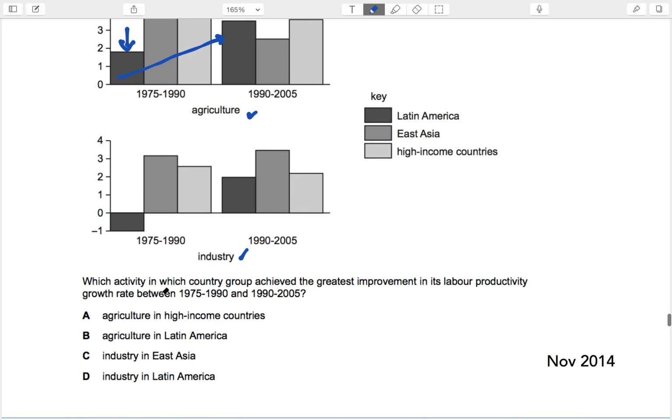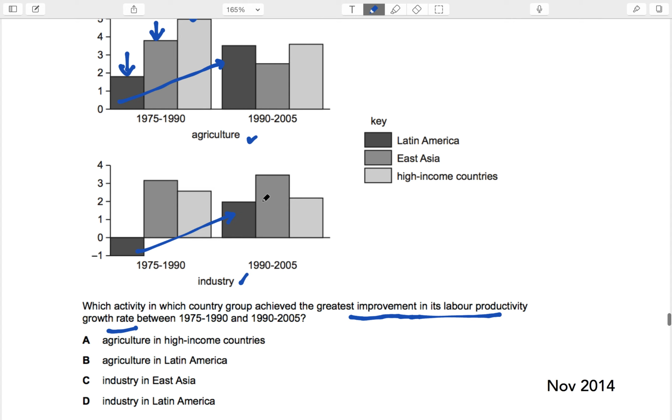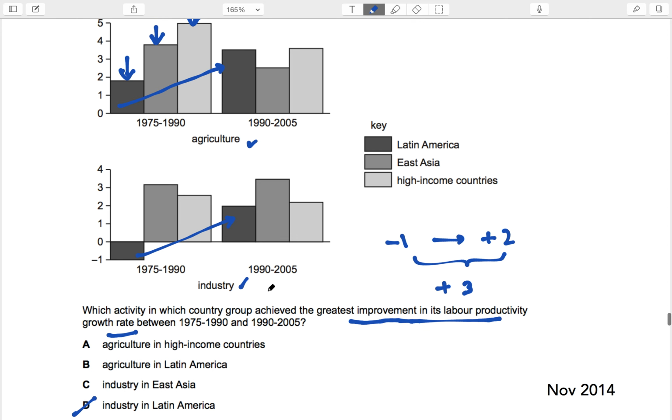Now, they're saying which activity in which country group achieved the greatest improvement in its labor productivity. And clearly, this is going down, this is going down. I think it's either this or this. And the best answer would be industry in Latin America, because it was -1. From -1, it went to +2, which means a change of +3. So industry in Latin America. Okay, so D is the right answer.